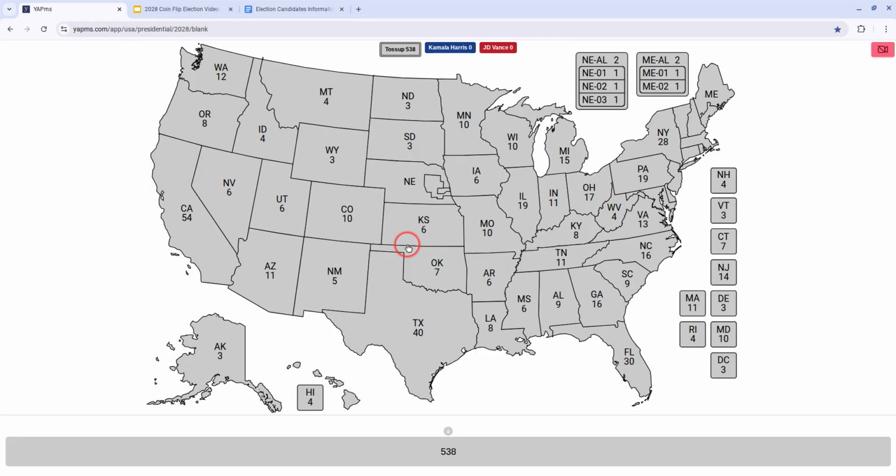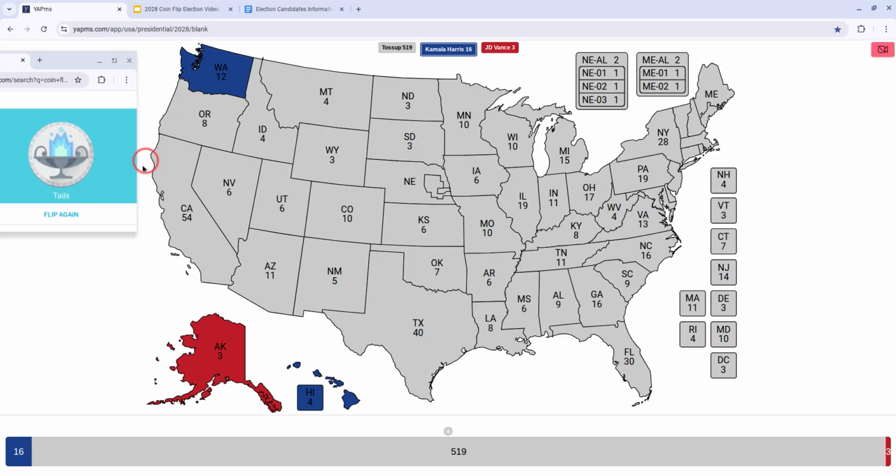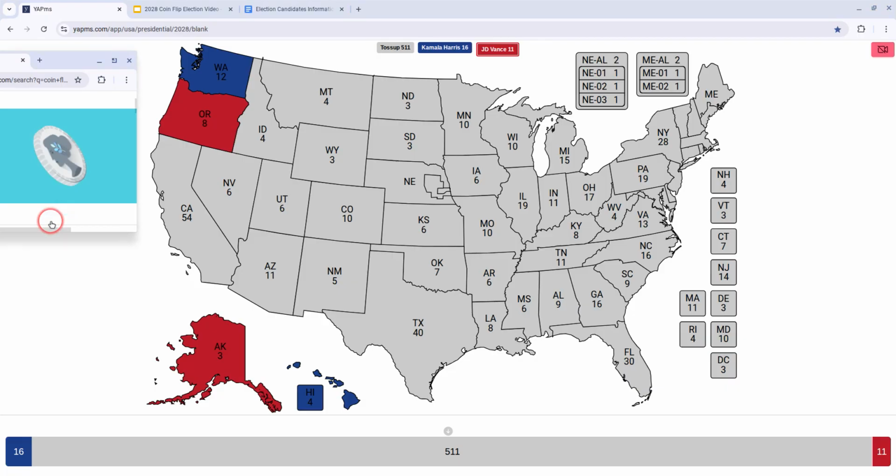So we have the candidates, and we have our coin, and we're gonna flip it, starting with Alaska. Alright, starting off with Vance. And then Harris. So we've only gone through 2 states, but so far it's looking like a very typical election map. Besides Oregon.